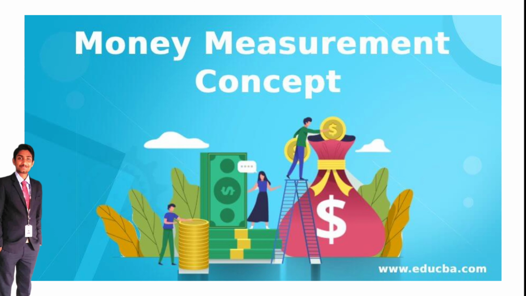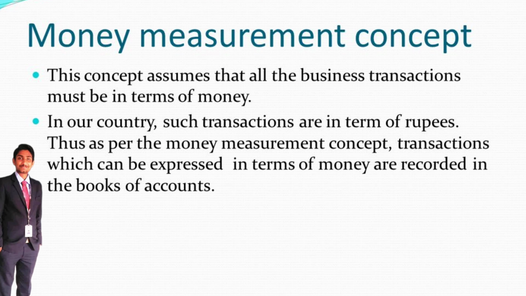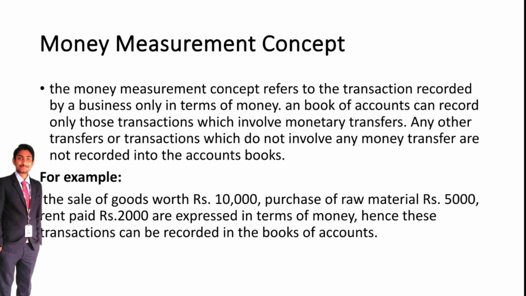The second one is the money measurement concept. The money measurement concept refers to transactions recorded by a business only in terms of money. Any transaction in the business related to money, we need to record using the money measurement concept.